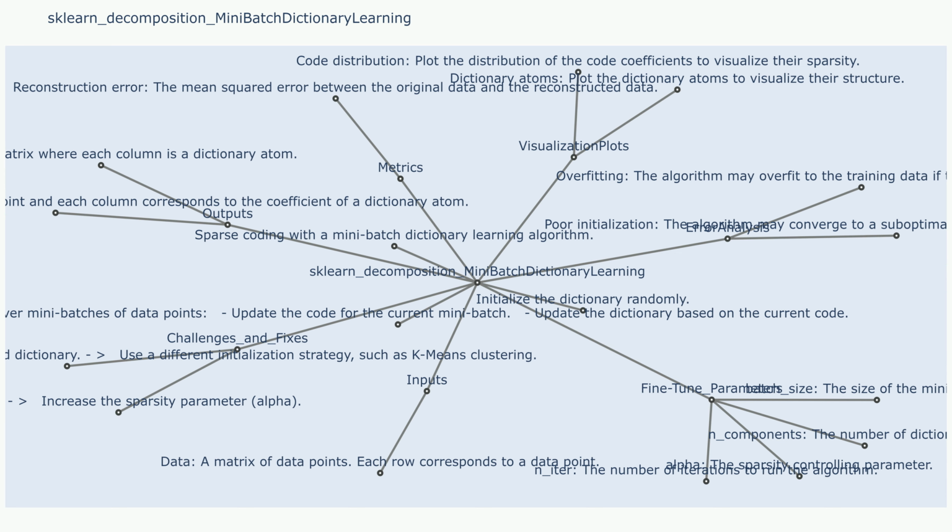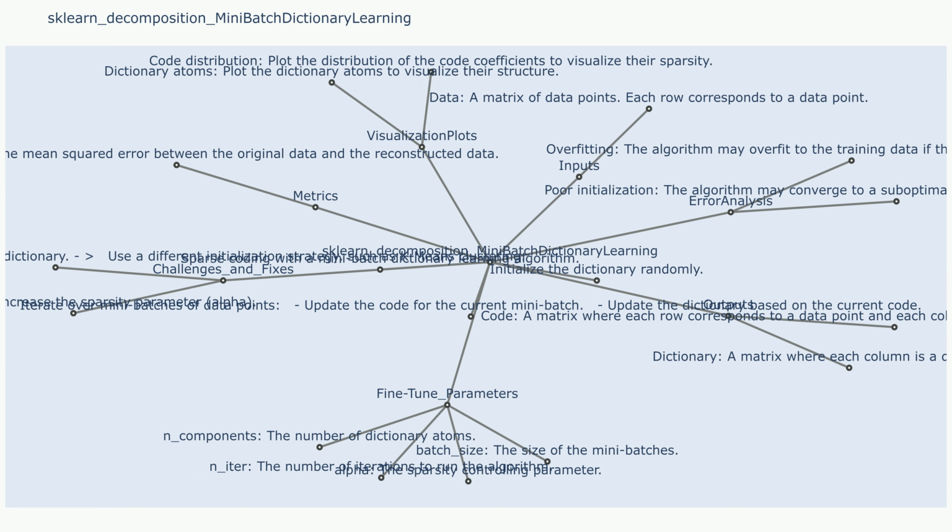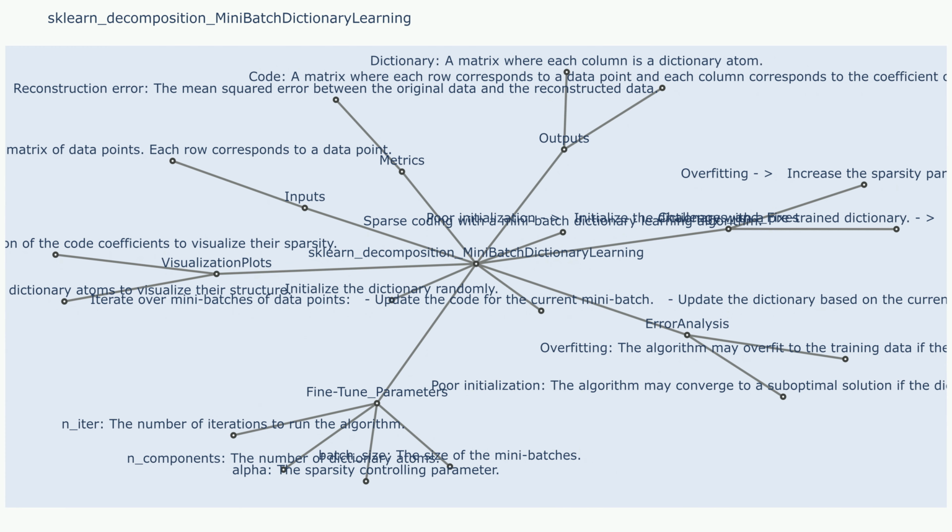Atoms. Inputs. X: a 2D array of shape (n_samples, n_features) representing the input data. Each row corresponds to a sample and each column to a feature. n_components: an integer specifying the number of dictionary atoms to learn. This value determines the dimensionality of the learned representation.